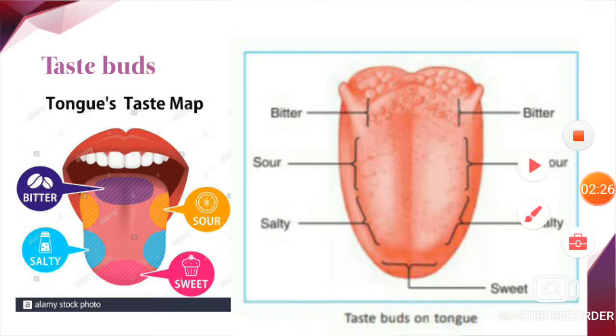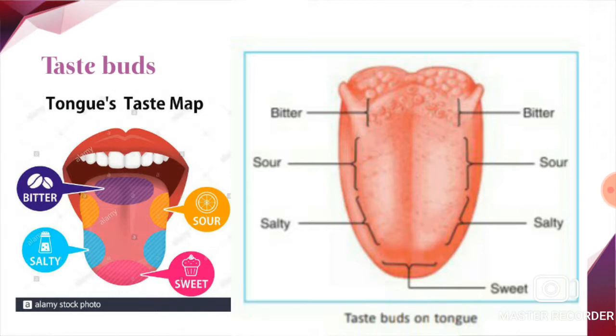Got it? Children, the tongue also helps you eat by moving food around the mouth while you are chewing. Your tongue pushes the food to your back teeth so that the teeth can grind it well. The tongue also helps in mixing saliva with food. Here you are getting a doubt, right? Where did saliva come from?